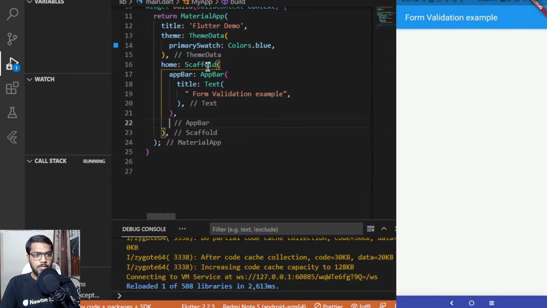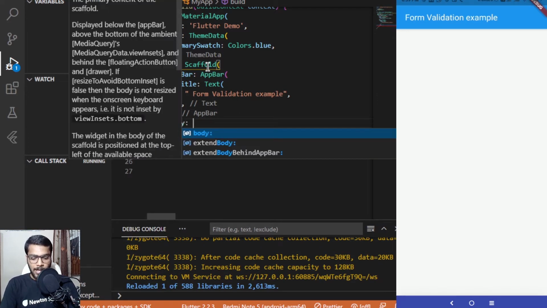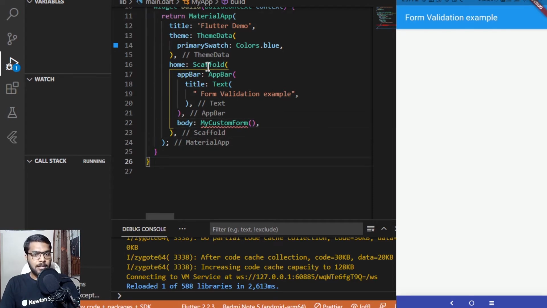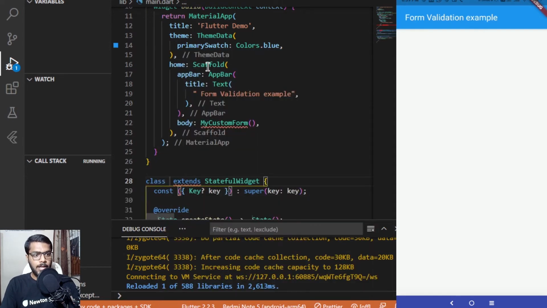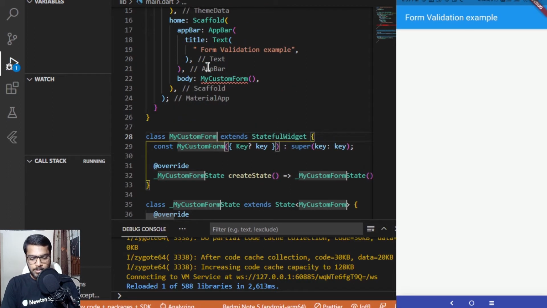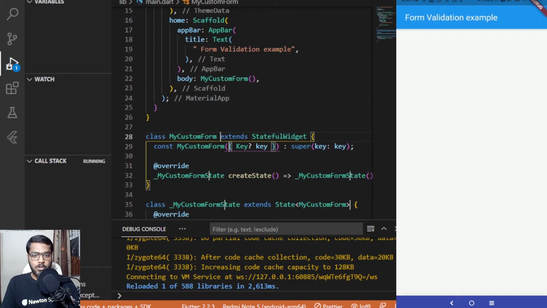Now inside the Scaffold we have the body part as well. For the body part we'll be adding my custom form, and I'll be creating this class. It will be of kind stateful widget only, so stf and hitting enter. The name of it would be MyCustomForm, and the error would also go away. As you can see over here, the error has gone away.